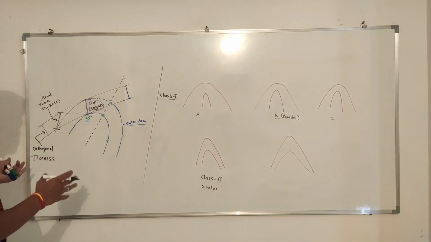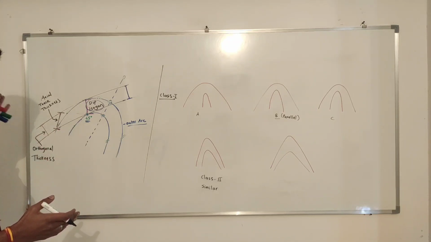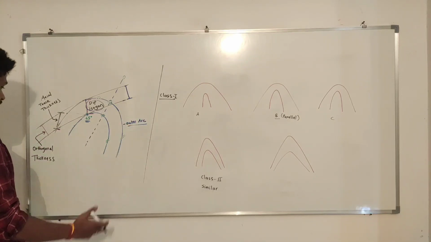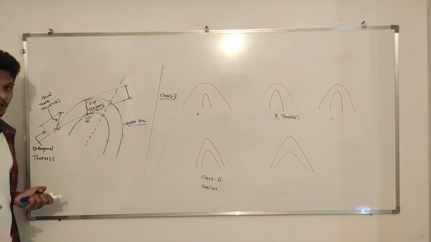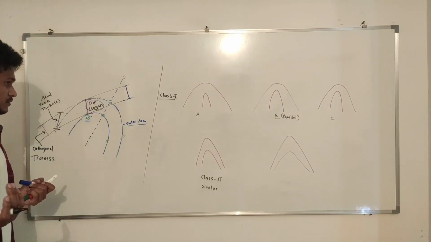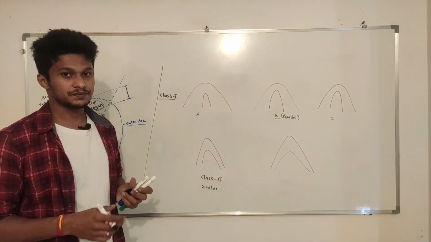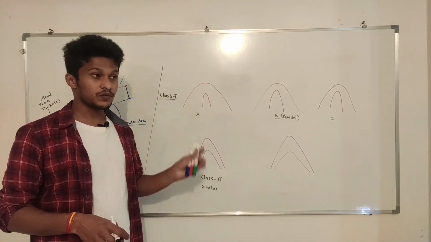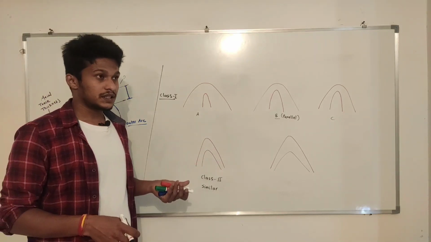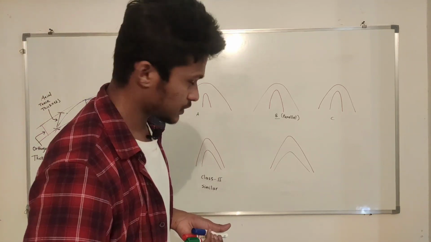So we have successfully completed one part of this lecture. We have not yet started the actual classification, but if you have any doubt in this part, please put a comment in the comment section below. I will try to solve your doubts. Now we will move to the next part of this lecture: the actual classification, from where you are going to have questions in various examinations like NET and GATE. There are plenty of questions in GATE also on this concept, because this is widely accepted.